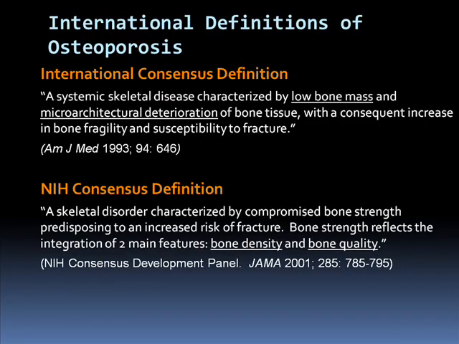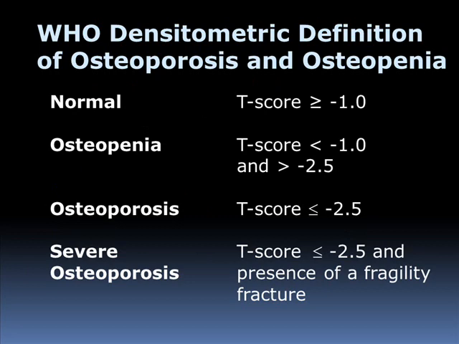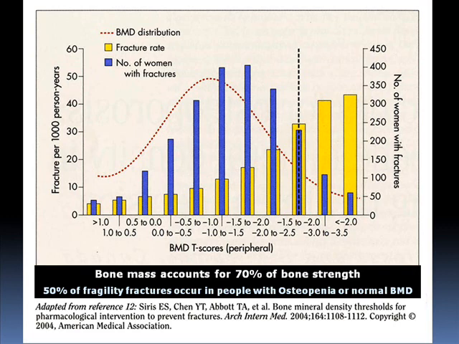Just to let you know the definitions of osteoporosis, they'll be in your clinical practice guidelines. Don't just think of bone mass and bone density. Think of the microarchitectural deterioration and bone quality as well, leading to fragility fractures. Everybody is very familiar with these WHO definitions of osteoporosis and osteopenia. Osteoporosis, for example, is a T-score of less than or equal to minus 2.5. But if you only use BMD, you will miss quite a lot of people who will otherwise have fragility fractures.